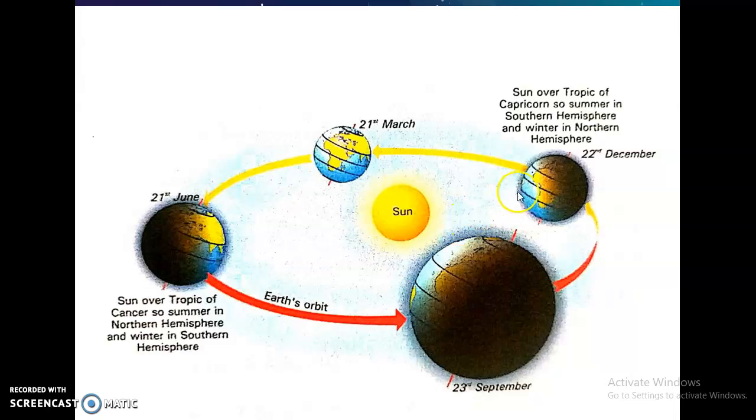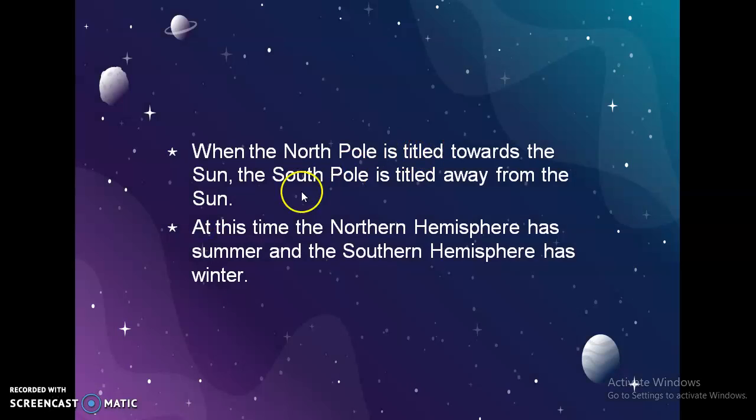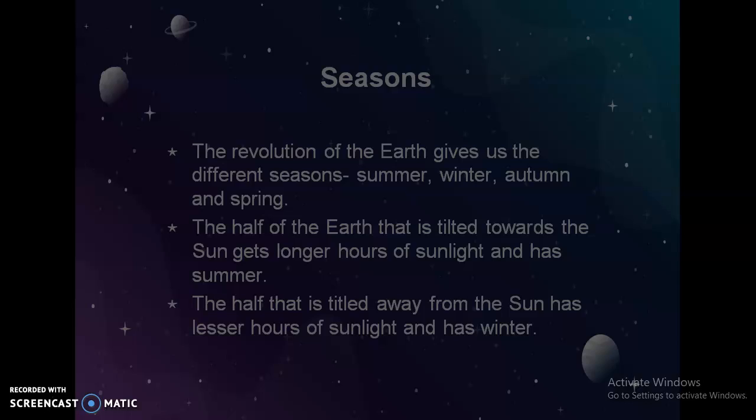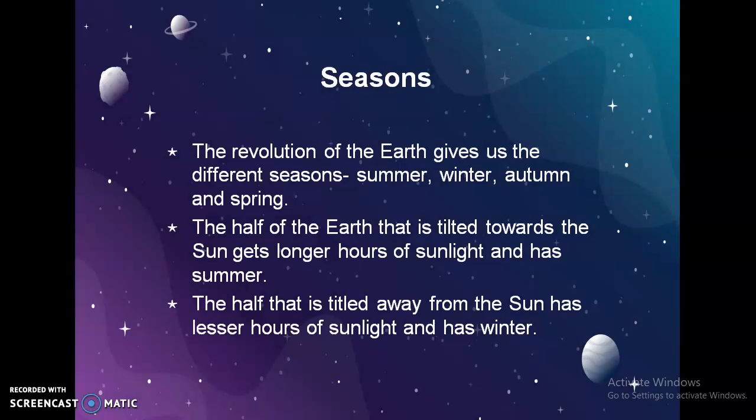Look at this picture. The half of the region which is having more sunlight has summer, and the half that is tilted away from the sun has lesser hours of sunlight and has winter.